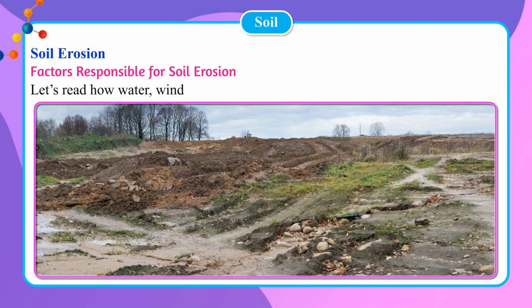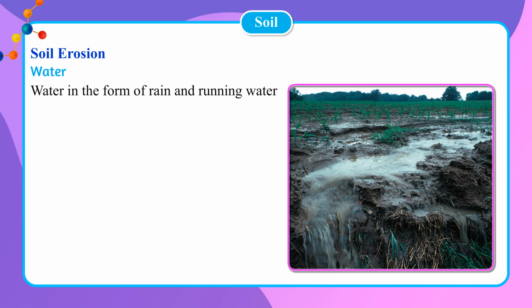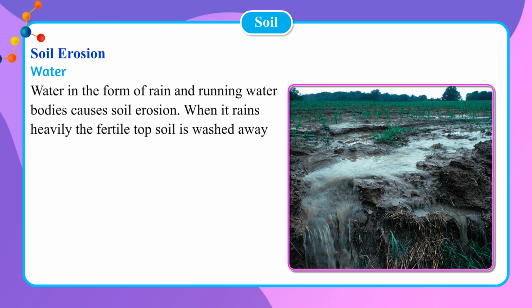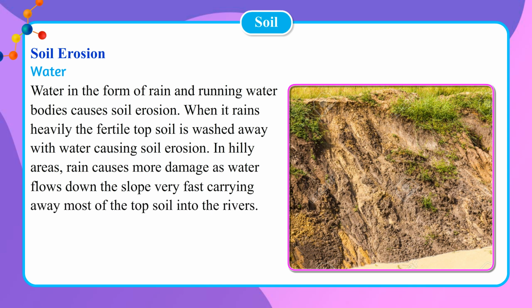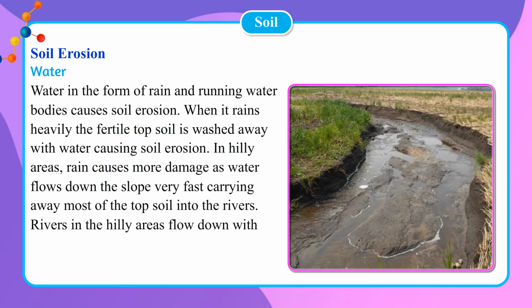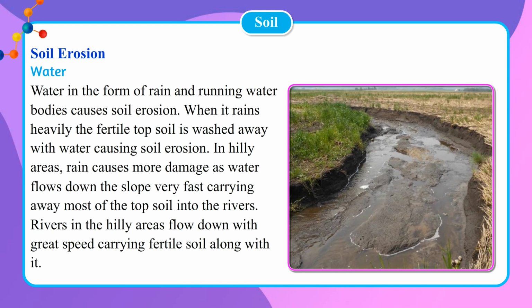Let's read how water, wind and other factors cause soil erosion. Water. Water in the form of rain and running water bodies causes soil erosion. When it rains heavily, the fertile topsoil is washed away with water, causing soil erosion. In hilly areas, rain causes more damage as water flows down the slope very fast, carrying away most of the topsoil into the rivers. Rivers in the hilly areas flow down with great speed, carrying fertile soil along with it.